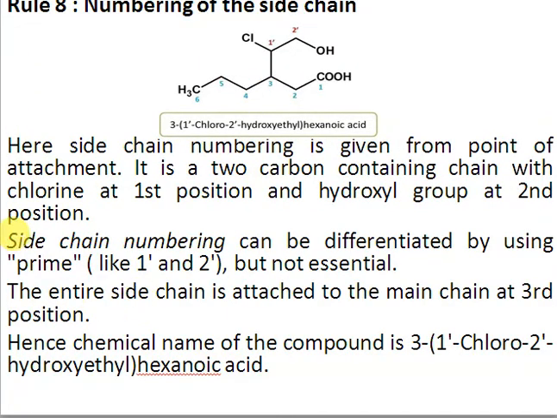The point of attachment is 1 prime, so you must select the numbering from 1 prime and name it like that. Side chains are always numbered with a prime in order to differentiate them from the main chain. So this is the correct IUPAC name for this structure.